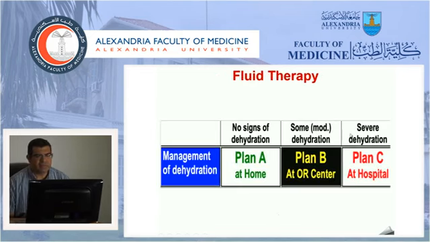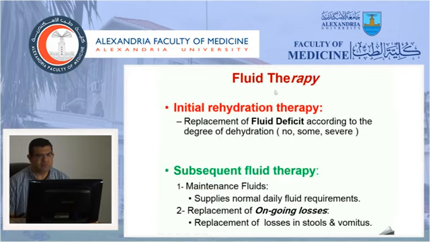According to the degree of dehydration, we classify the fluid therapy into 3 plans. Plan A, which is done for no signs of dehydration at home. Some dehydration will be managed as Plan B at the oral rehydration center. Severe dehydration will be managed as Plan C, admitted at hospital.